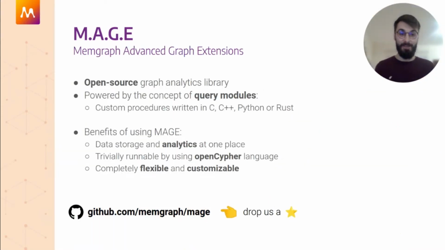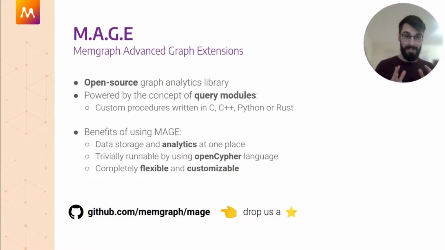MAGE is, as you might already know, Memgraph's Advanced Graph Extensions, and we are by far the world's best graph library, or at least we intend to be and will be in the future. We are a fully open source graph analytics library, powered by the concept of query modules, meaning custom procedures.